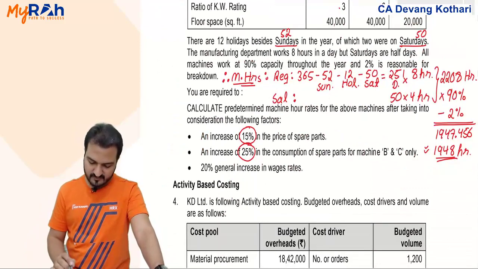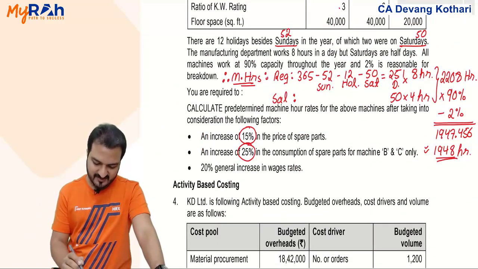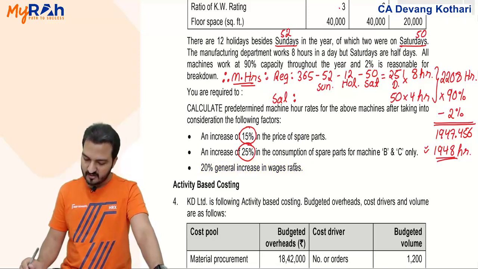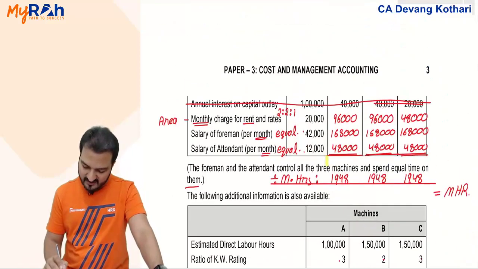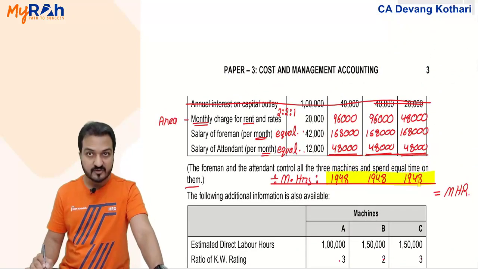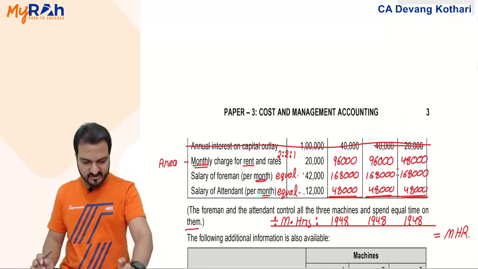Dekho, that completes all my adjustments. This was the last adjustment, 20% increase in the wage rates. Done? Yes. Now that all adjustments are done, I will identify the summation of all items here. Divide by 1948 machine hours should give me machine hour rate. Yes, I'll do the summation very fast.